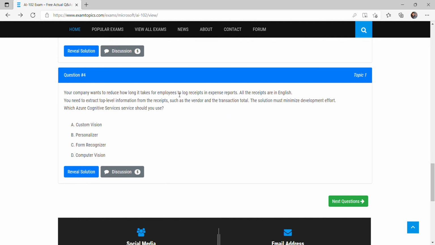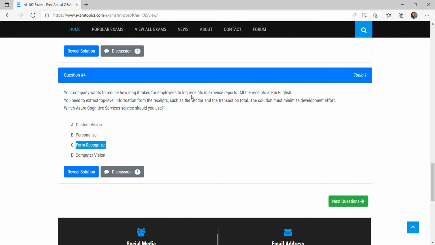So as soon as we read the question, we see we have to read the receipt. So basically we have to use the concept of OCR, optical character recognition. Out of 4 options, custom vision is wrong, computer vision is also wrong, and personalization is also wrong. So form recognizer is based on OCR.